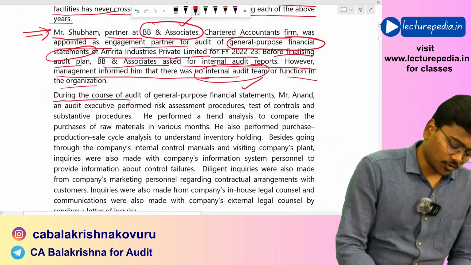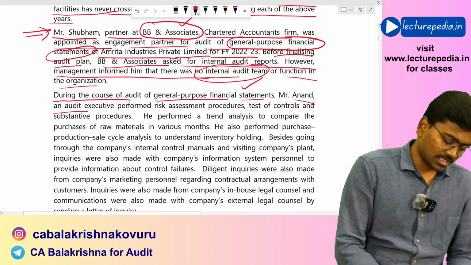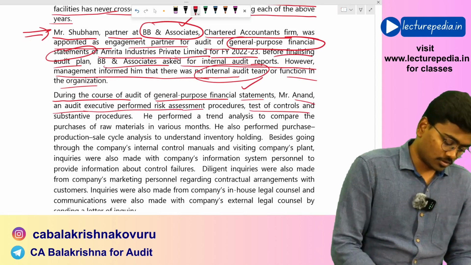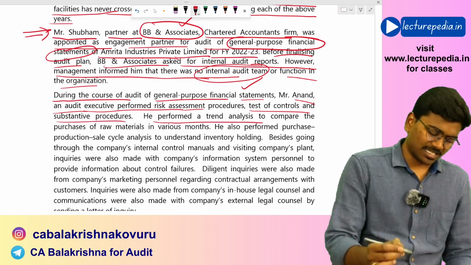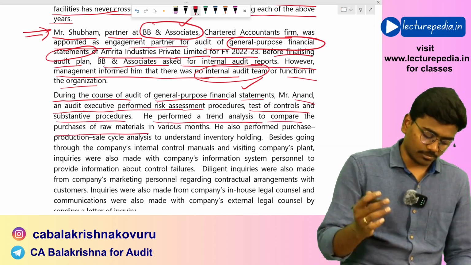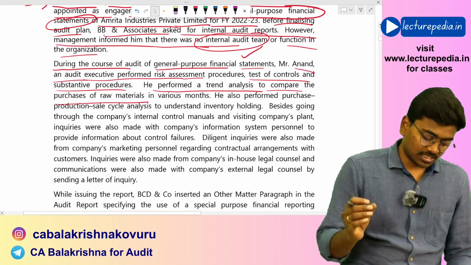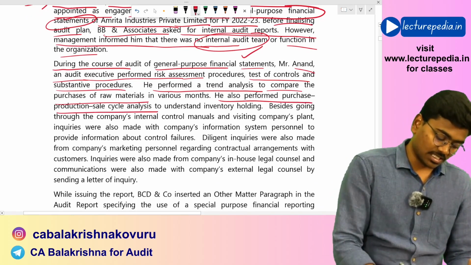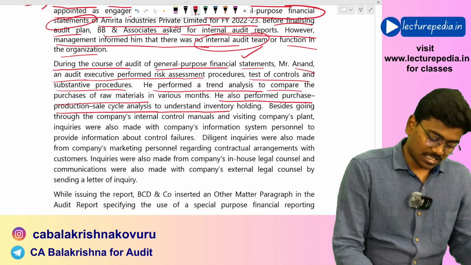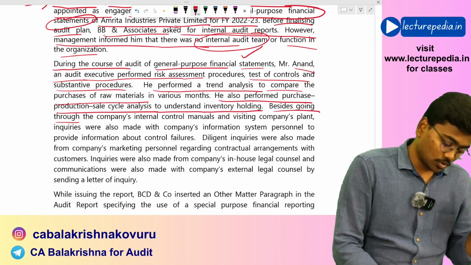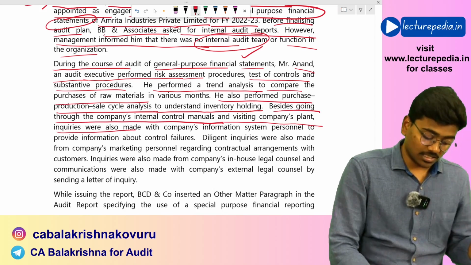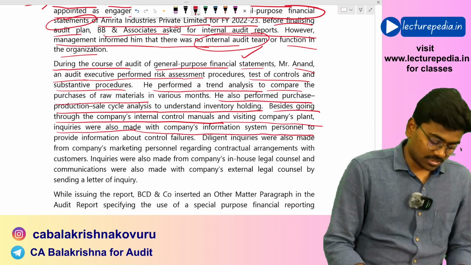Next, during the course of audit of general purpose financial statements, Mr. Anand, as an audit executive, performed risk assessment procedures, tests of control, and substantive procedures. He also performed tender analysis to compare the purchase of raw material. Basically, he performed various risk assessment procedures. He also performed purchase, production, sale cycle analysis to understand inventory holding. Besides going through the company's internal control manuals and visiting the company's plant, inquiries were also made with the company's information system personnel.